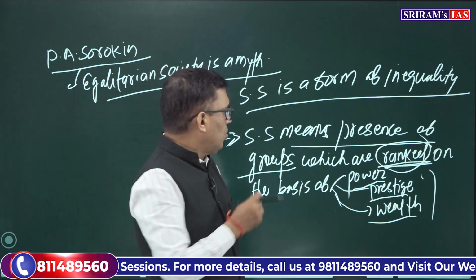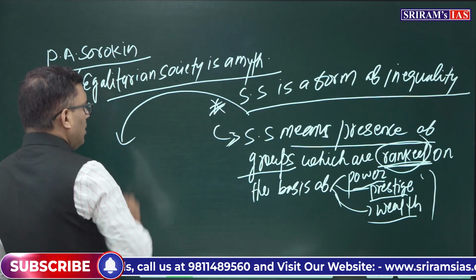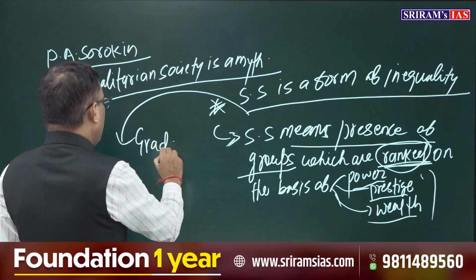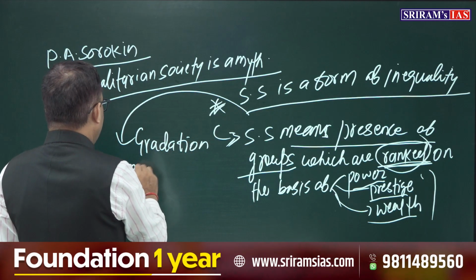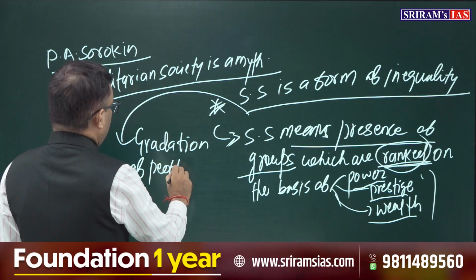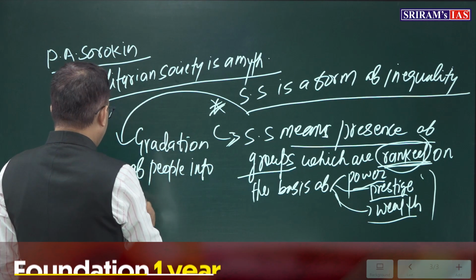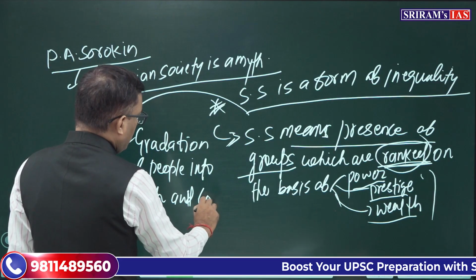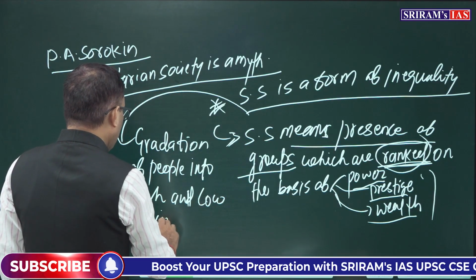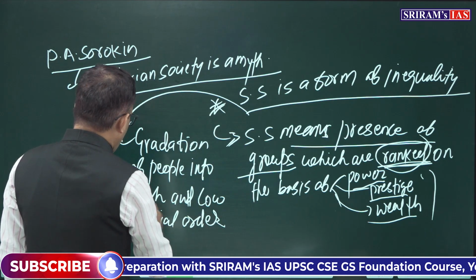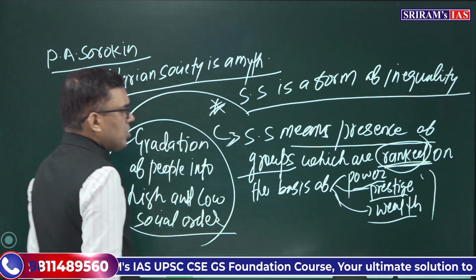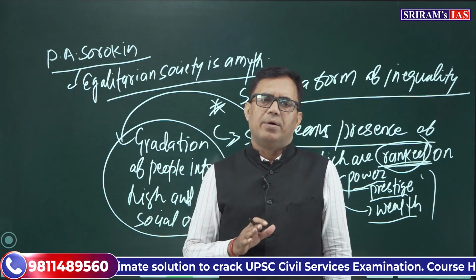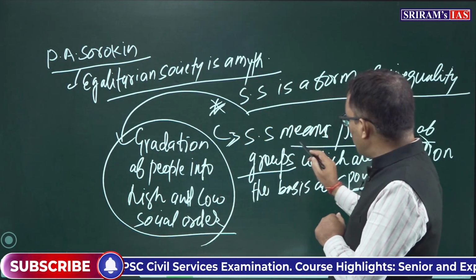It means this social stratification basically involves gradation of people into high and low social order, right? Another definition, social stratification basically involves gradation of people into high and low social order. Okay, fine.